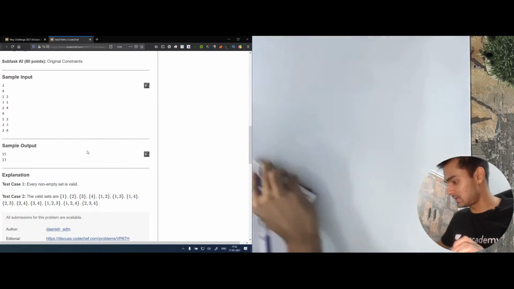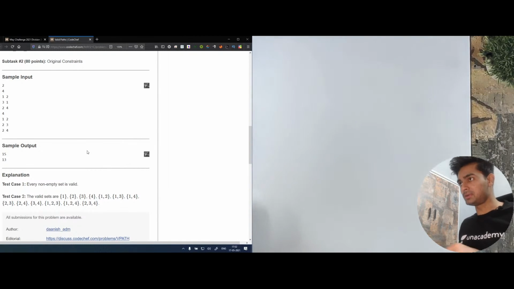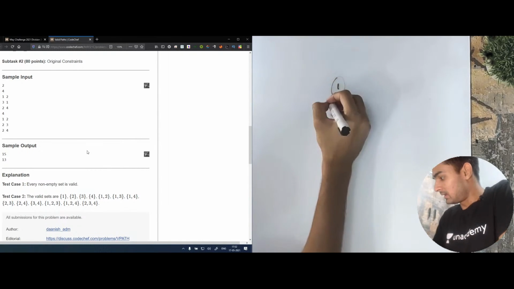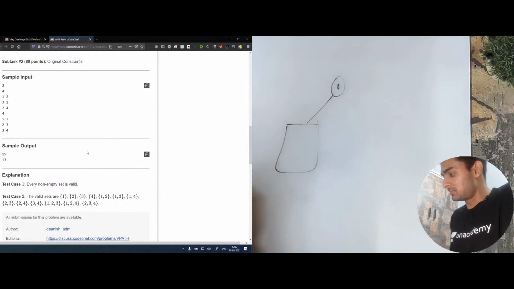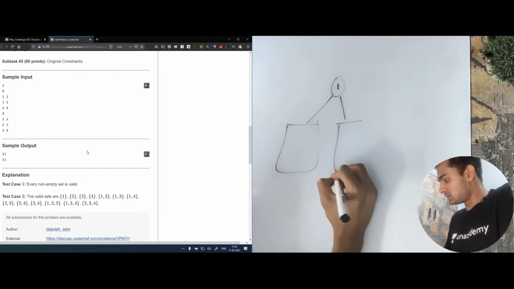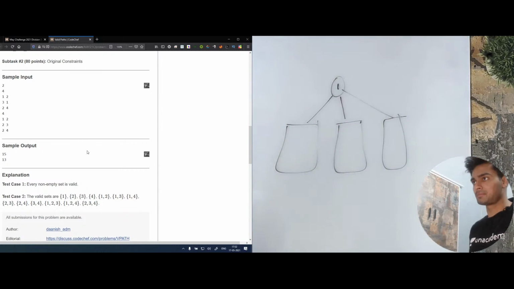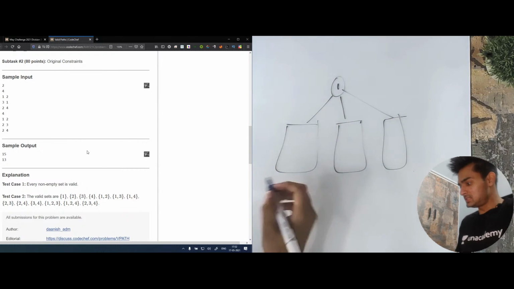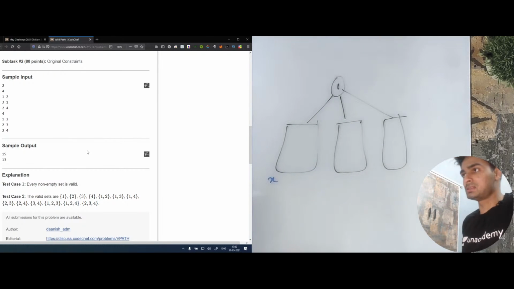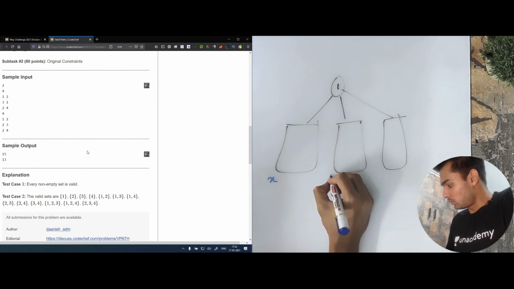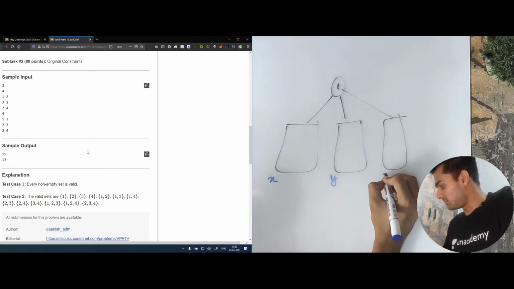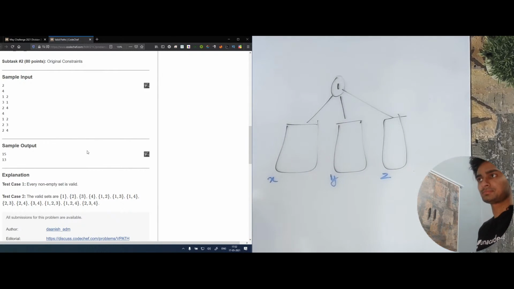let's just say that we had a tree, we had one, and let's say it was attached to some subtree. This 2 was also attached to some subtree, and this was also attached to some subtree. And let's say that this subtree gave me x total number of paths, this subtree gave me y total number of paths, and this subtree gave me z total number of paths.